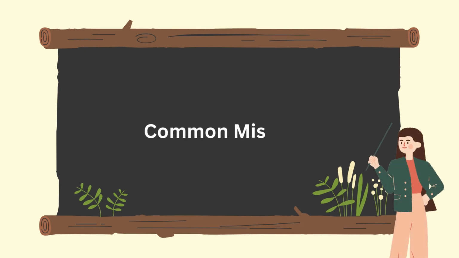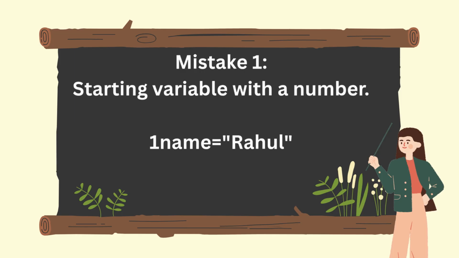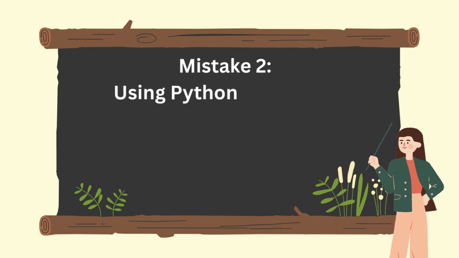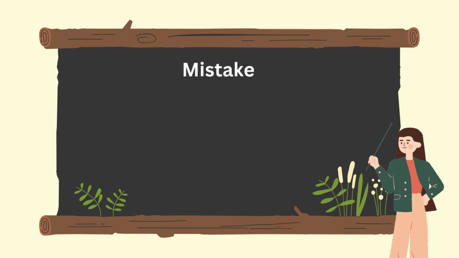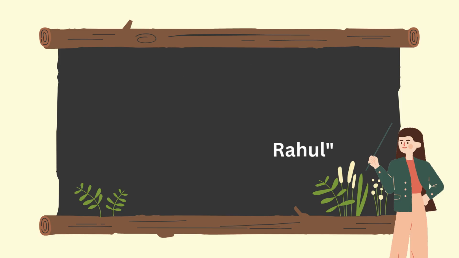Common mistakes. Students often make mistakes. First mistake, starting a variable name with a number. Second mistake, using Python keywords in a variable declaration. Third mistake, using spaces in a variable name. Always follow the naming rules carefully.